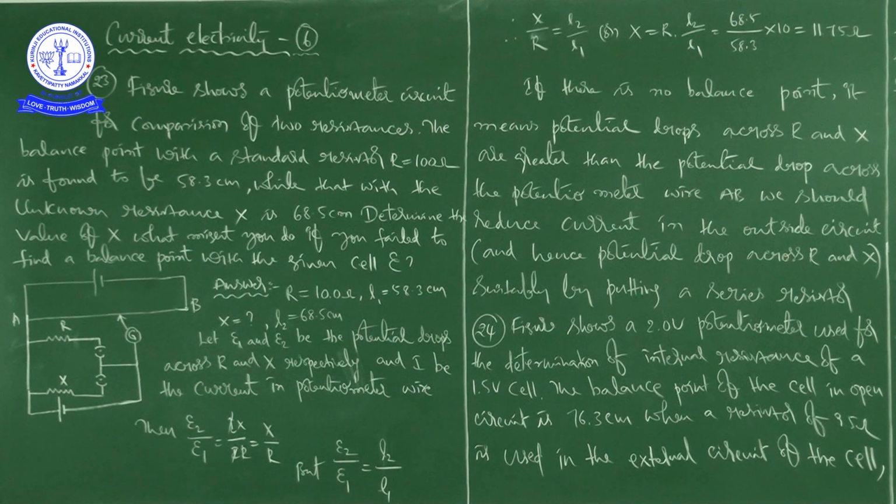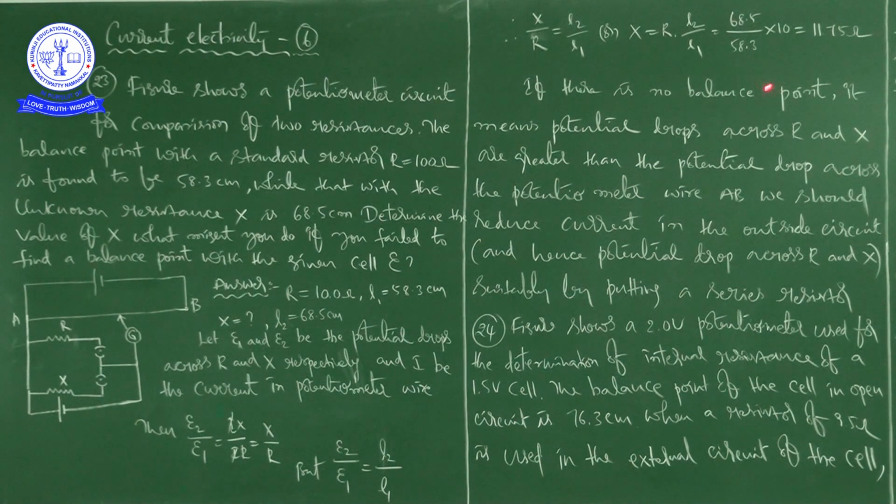Then what can we write? Epsilon 2 by epsilon 1 is equal to Ix by IR, right. V is equal to IR, so it is the potential difference. Ix by IR, I will get cancelled. The answer will be X by R. But epsilon 2 by epsilon 1 is equal to L2 by L1, that we know from the derivation. So you can equate these two: X by R is equal to L2 by L1, or X is equal to capital R into L2 by L1.